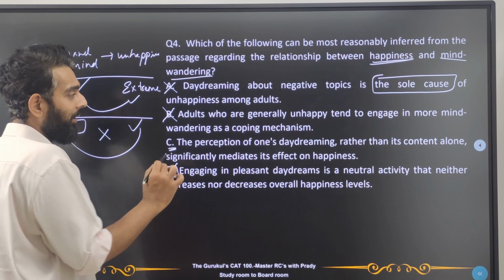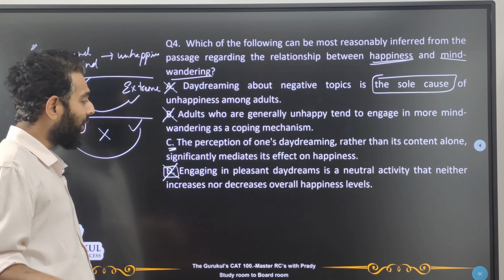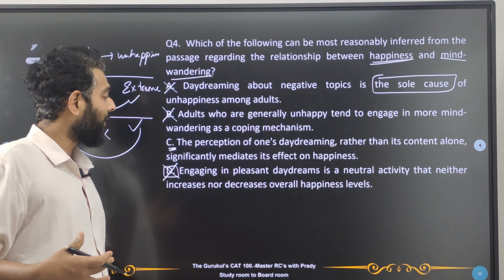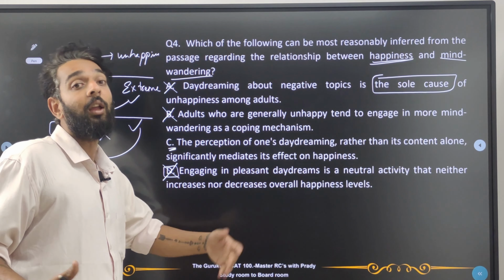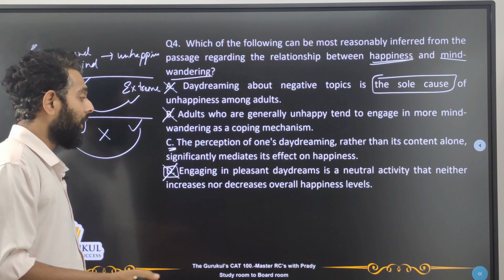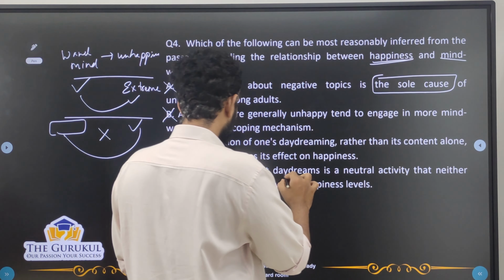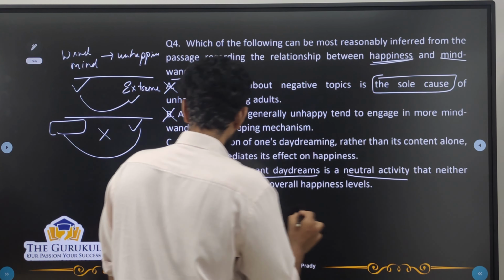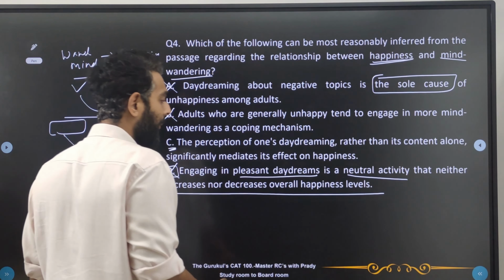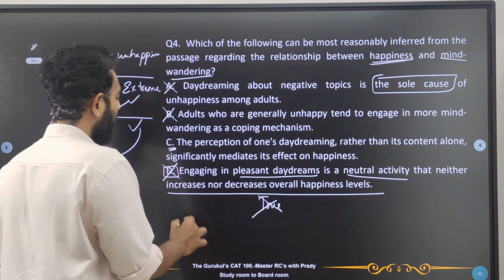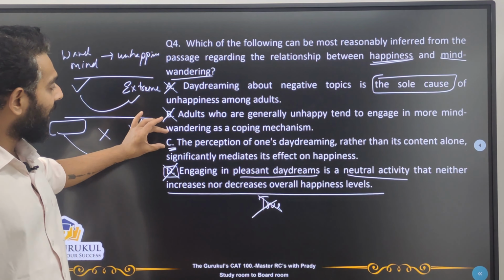Since this is extremely definite, we cannot take this, because in the passage, what did he tell us? He told us that even if we are focusing on something pleasant, we may not be able to experience happiness, right? So when he says that engaging in pleasant daydreams is a neutral activity that neither increases nor decreases overall happiness, this is not true. So D is removed. Now look at C again.